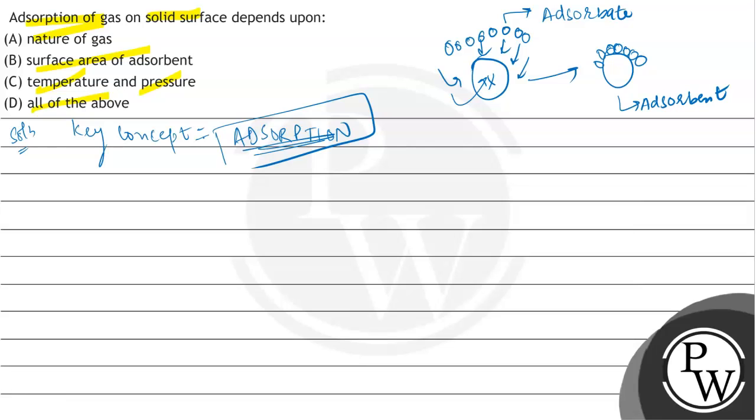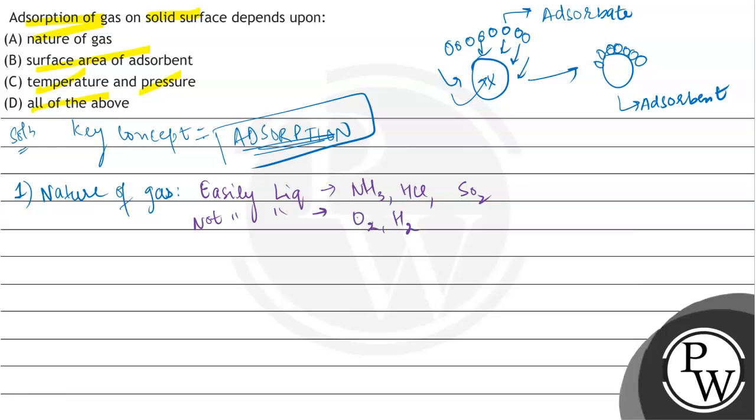Now, let's study the options one by one to see whether they are correct or not. The first option says nature of gas. So what happens is that some gases are easily liquefiable, for example ammonia, HCl, SO2, etc. And some gases are not easily liquefiable, which are non-polar, like O2 and hydrogen gas.